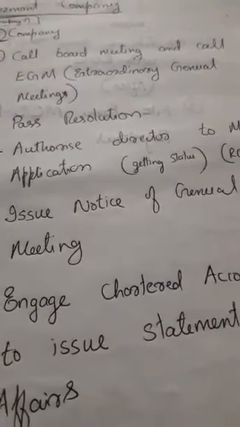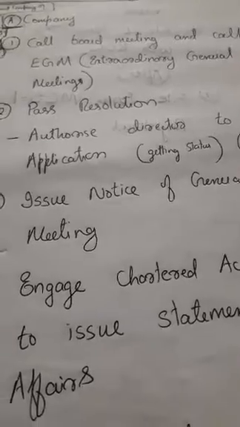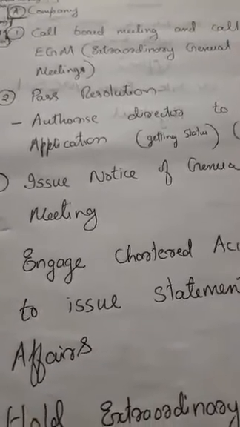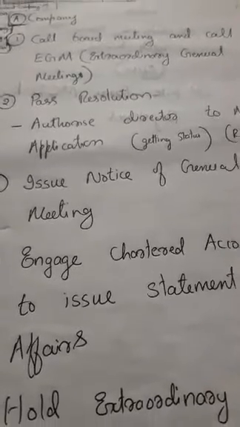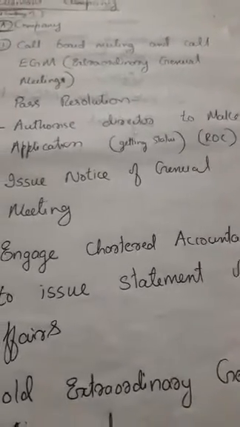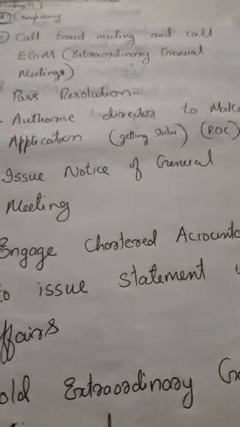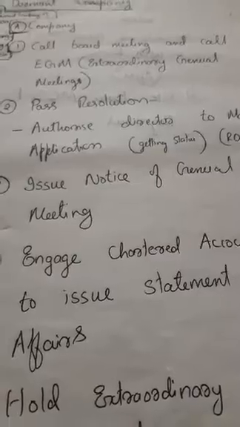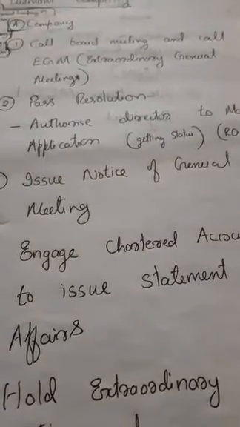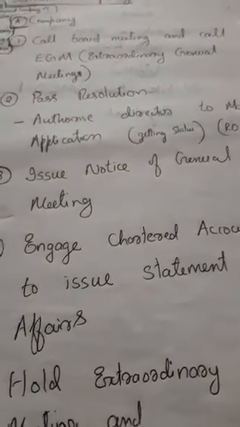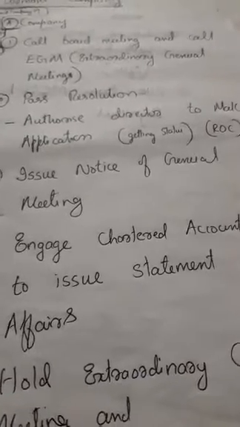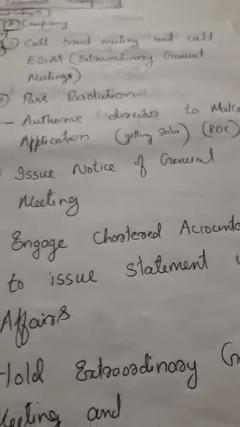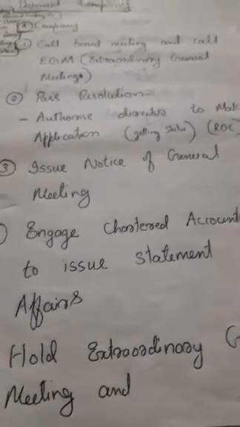For a company to get the status of a dormant company, the company calls a board meeting and an extraordinary general meeting. Therein, the company passes a resolution to authorize a director to make an application to the Registrar of Companies for getting the status of a dormant company.